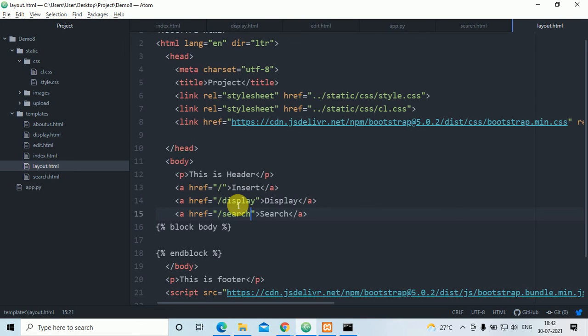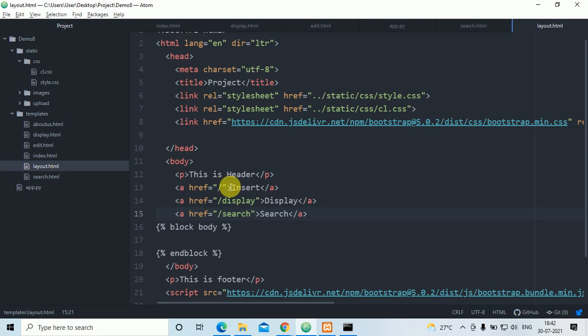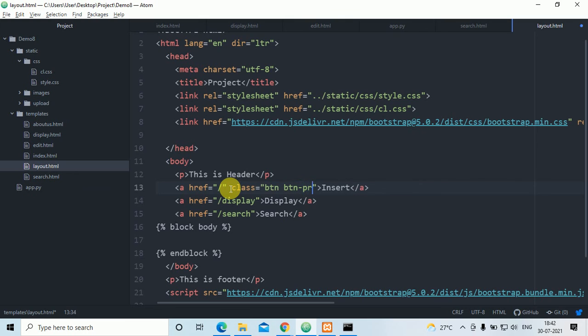I have used that. Okay, so I want it in a button form. Actually this is href, so what I'll do, I'll create class btn btn-primary. This is the class which I have taken from Bootstrap. This is the insert.